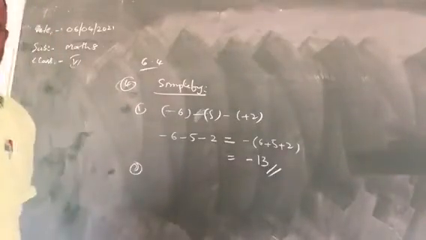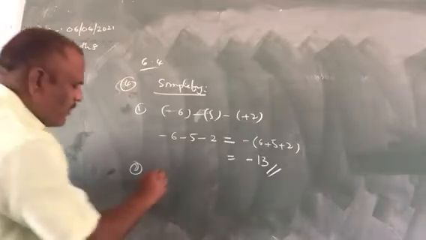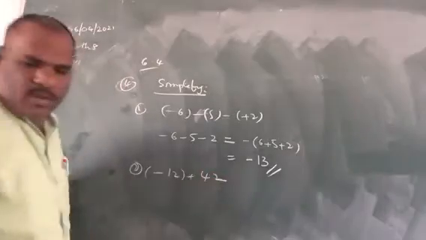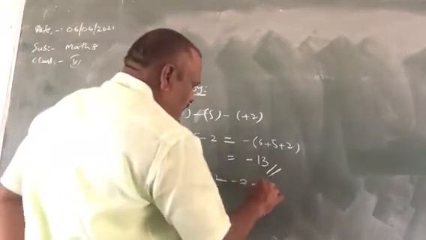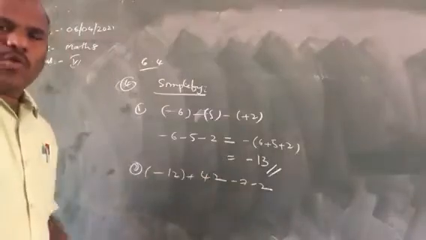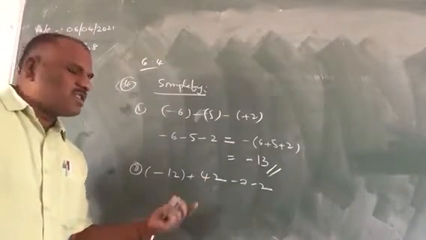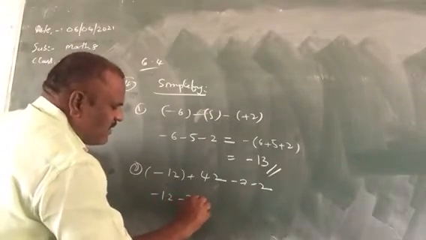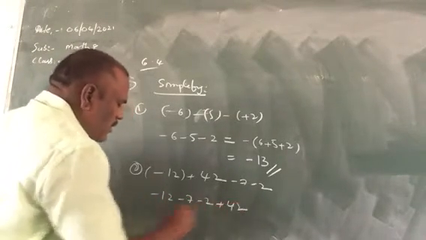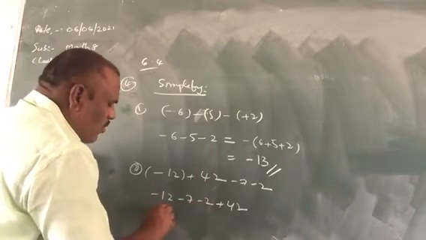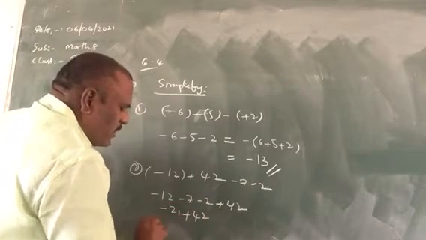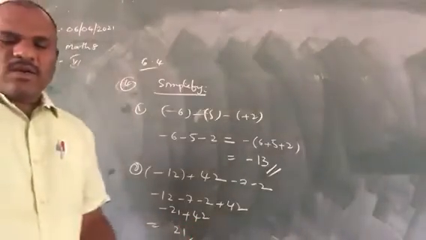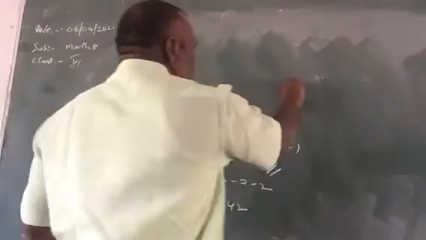Second question, children: minus 12 plus 42 minus 7 minus 2. Now you group all minus numbers on one side and positive numbers on one side. So minus 12 minus 7 minus 2 plus 42, children. Minus 12 minus 7 minus 2, how much? Minus 21 plus 42. So minus 21 plus 42, children, is what? Plus 21.